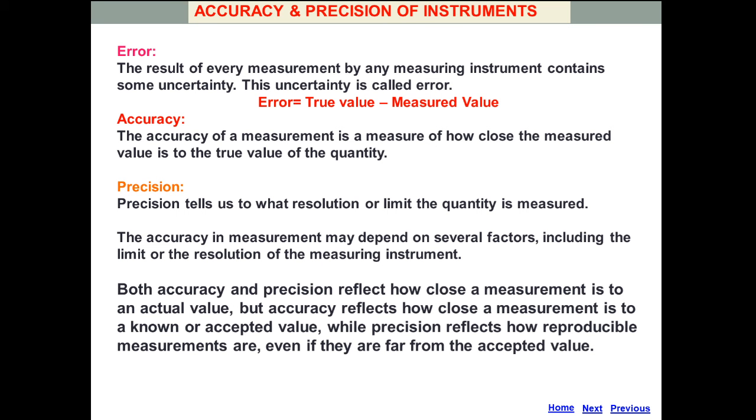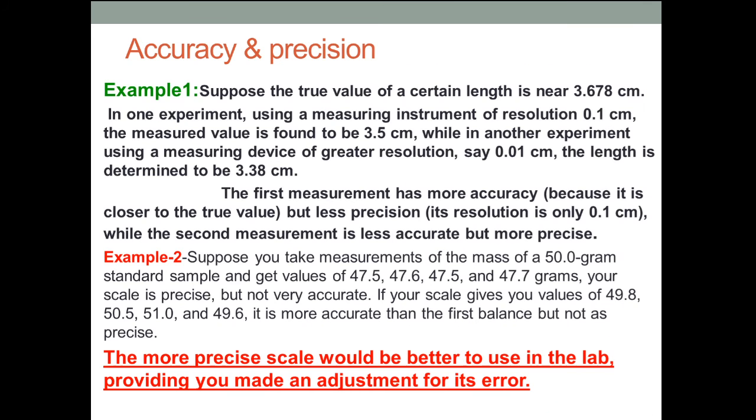Both accuracy and precision reflect how close a measurement is to an actual value, but accuracy reflects how close a measurement is to a known or accepted value, while precision reflects how reproducible measurements are, even if they are far from the accepted value. Now, we will take certain examples.